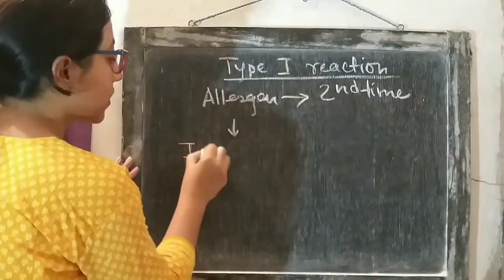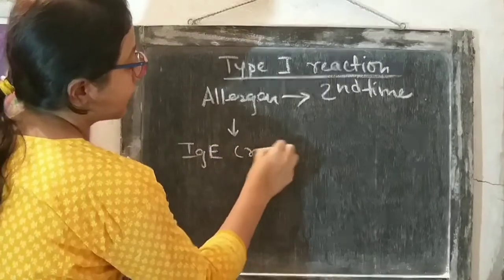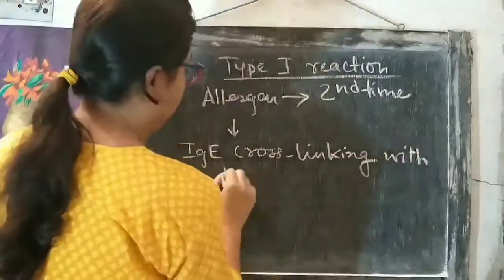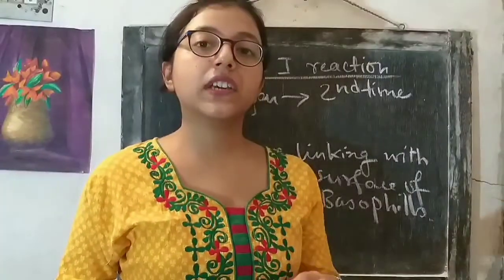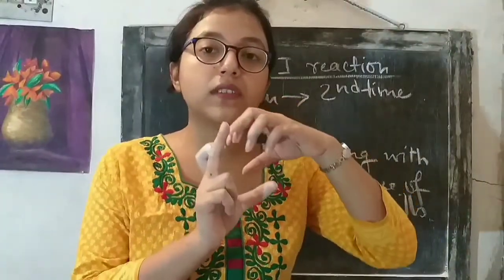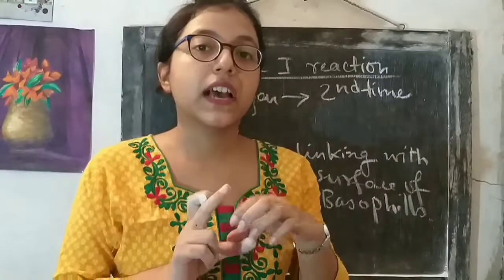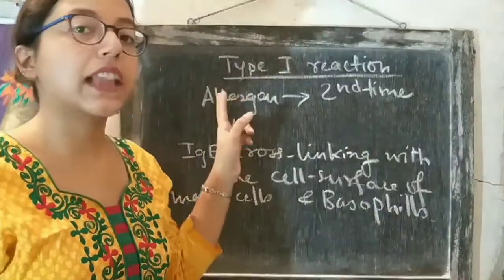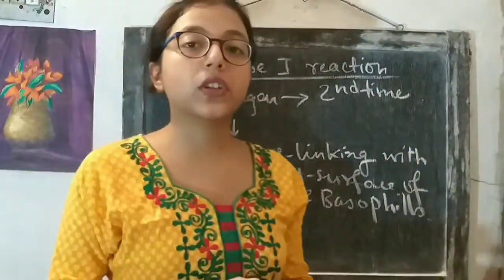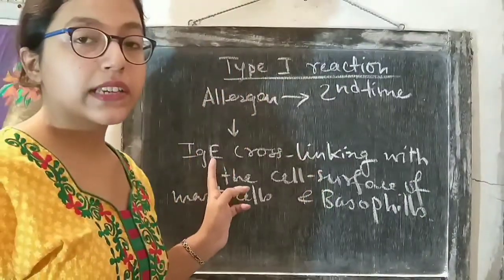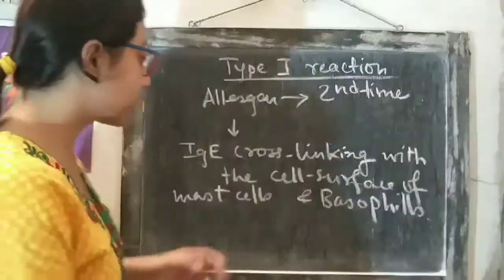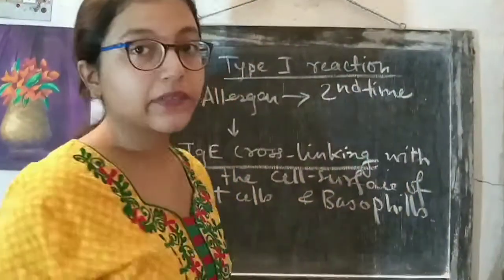In the first phase, IgE was bound to the receptors present on the surface of the mast cells and basophils, and in the second phase, when the allergen enters the body of the person for the second time, this IgE cross-linking step will occur.